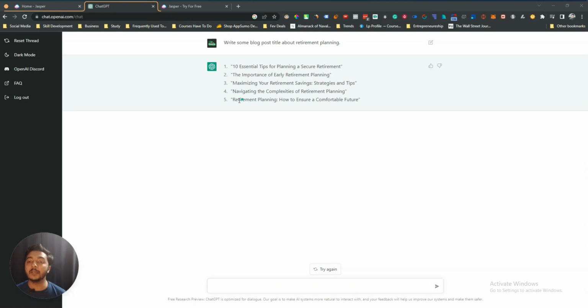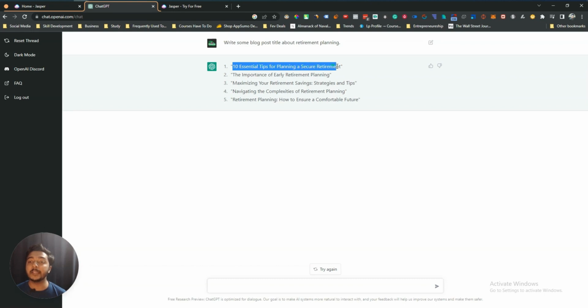See guys, it has written 5 blog post ideas. Number 1, 10 essential tips for planning a secure retirement, and number 2 is the importance of early retirement planning, maximizing your retirement saving strategy and tips, navigating the complexities of retirement planning, and then the last one is retirement planning, how to ensure a comfortable future. So if you do not like it, then you can try again from here. Let's say I do not want 5, I want 10, then I can mention here, write 10 blog post titles about retirement plan. Anyway guys, in this way I can generate some blog post ideas.